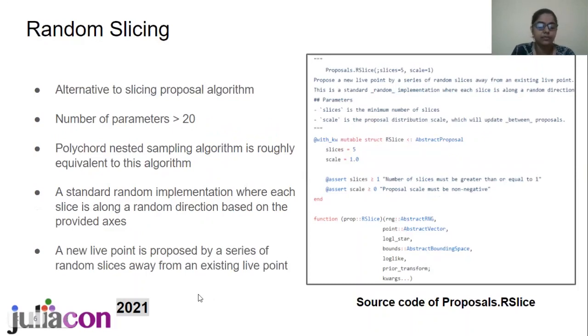Next proposal algorithm is the random slicing algorithm. The image is a glimpse of the proposals.rslice source code from GitHub. Random slicing can be used as an alternative to the slicing algorithm. The polytope nested sampling algorithm is roughly equivalent to this. This is the standard random implementation where each slice is along a random direction based on the provided axes. Here, a new life point is proposed by a series of random slices away from an existing life point.